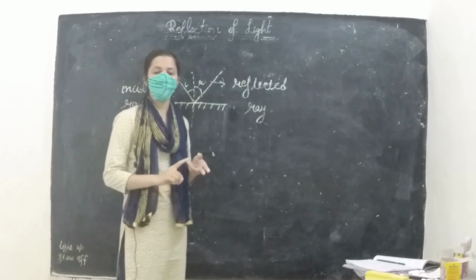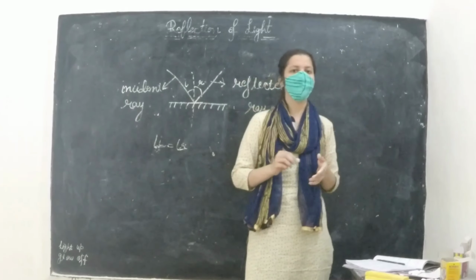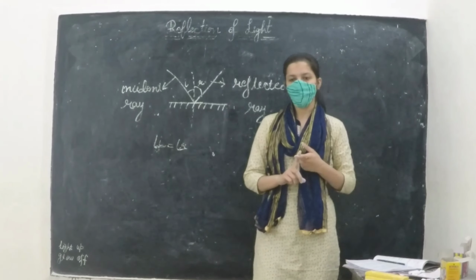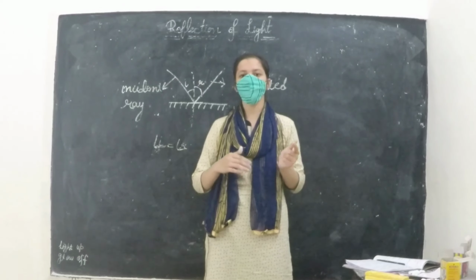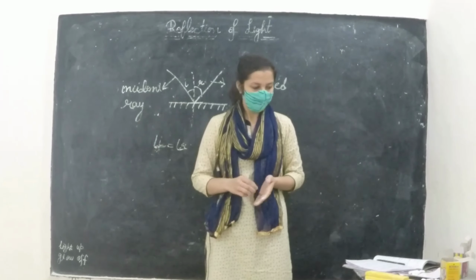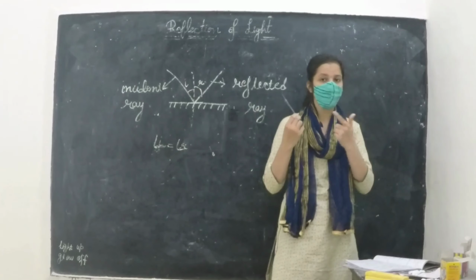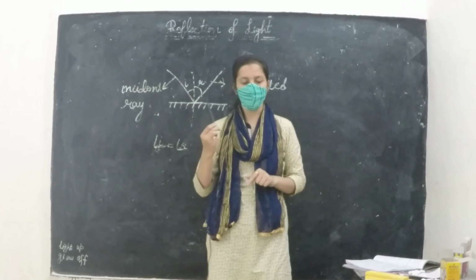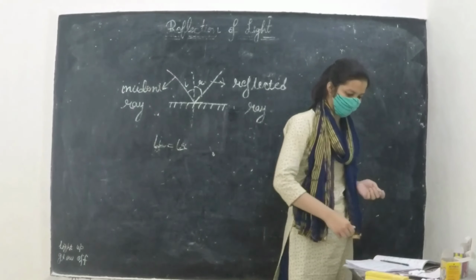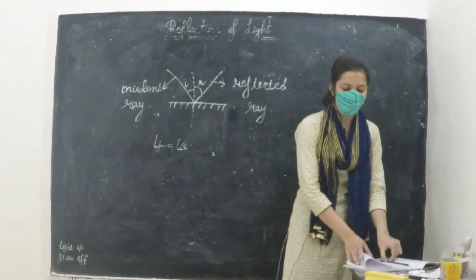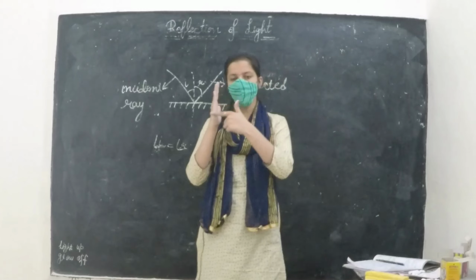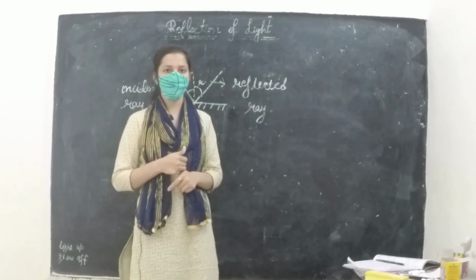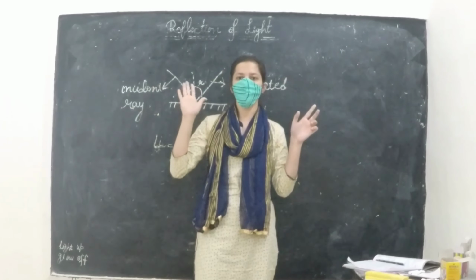Now we will see some properties of the plane mirror. The plane mirror is that which we all deal with every day. The first property of the plane mirror is that it does not change the shape and size of the object. Now let us say that when we see that pen in the mirror, there is no change in the shape and size of this pen. The second property is that the image formed is virtual and erect. And the third property is that the image is always laterally inverted. It means that your left hand appears as your right hand.